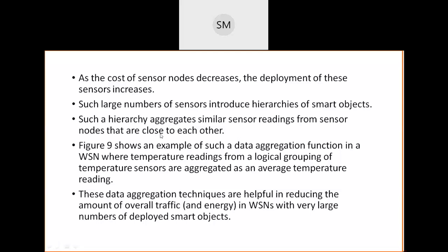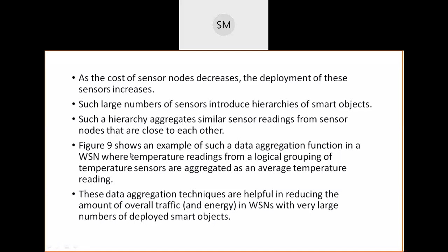Among some 5 to 6 sensors, one sensor will be the boss. All the remaining sensors send their measured temperature readings to this boss sensor, and it takes the average of all the temperatures received from the different sensors. So it aggregates the similar sensor readings.